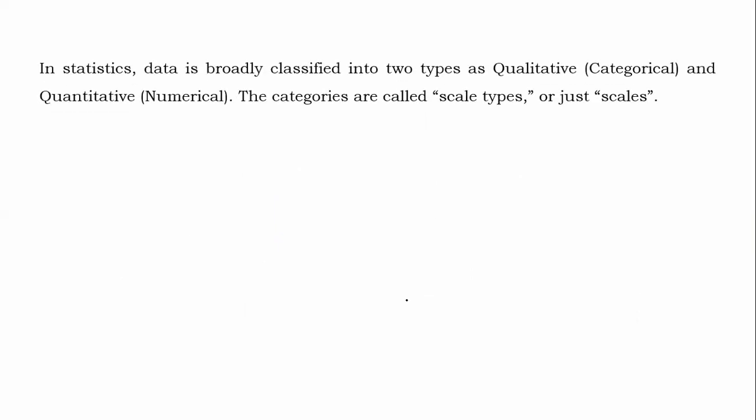Okay. Now, in statistics, data is broadly classified into two types: qualitative or non-numerical or categorical, and the second part is numerical or quantitative. The categories are called scale types or just scales. Okay.